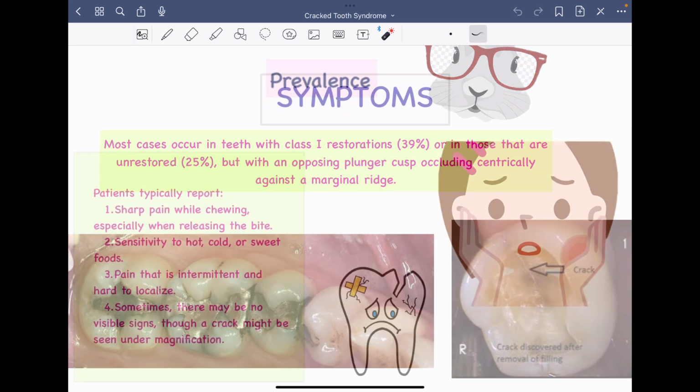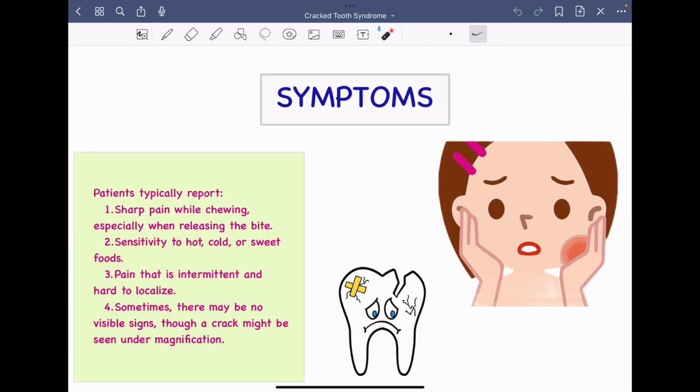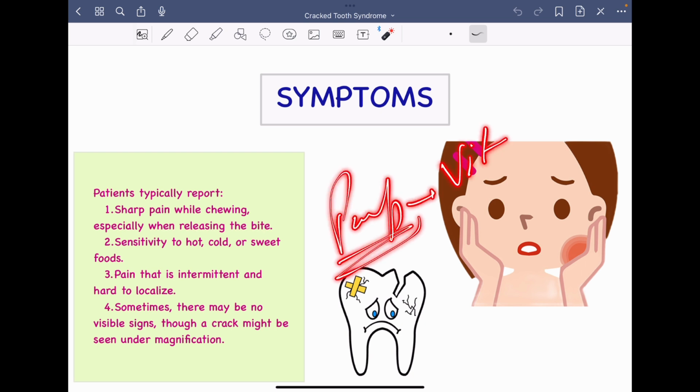Let's discuss about the symptoms, right? So patients typically report of a sharp pain while chewing, especially after the release of the bite, right? So this can be a very important distinguishing feature, right, to distinguish cracked tooth syndrome from other pathologies, right? There is a sharp pain while chewing, and this is more prominent after the release of bite, right? Then definitely sensitivity to hot, cold or sweet foods will be there, right, because the pulp is getting involved and the pulp is vital, right? So definitely sensitivity to hot, cold and sweet foods would be there.